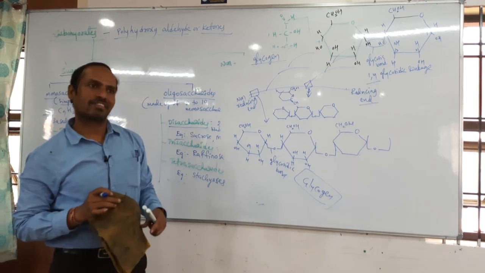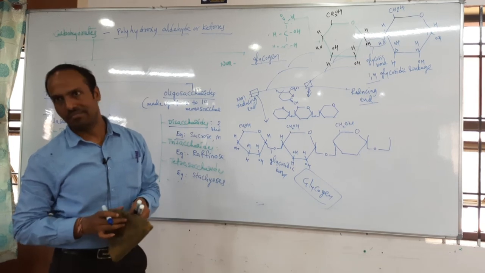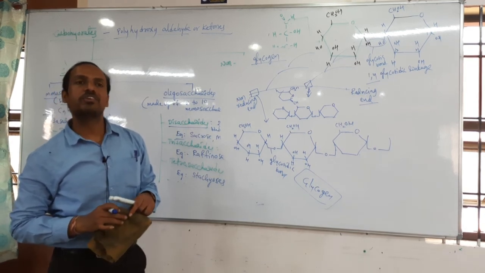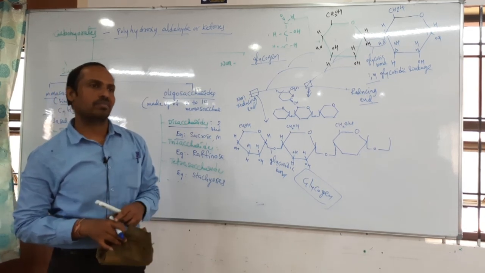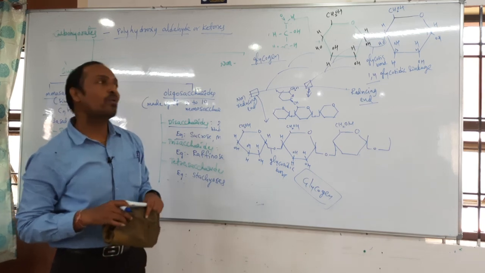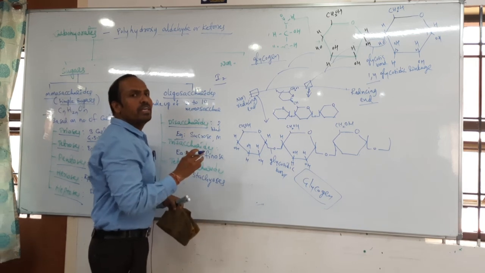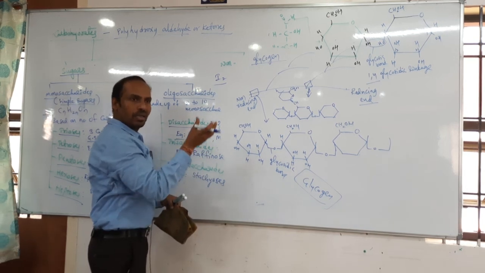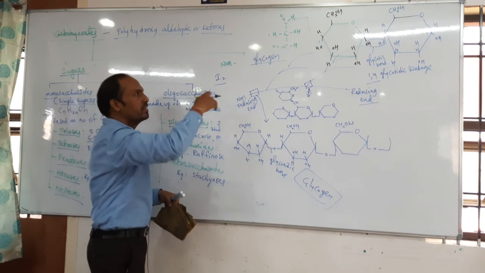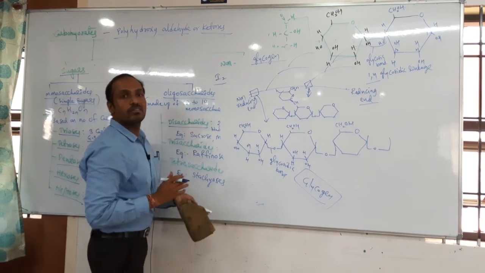Next, which polysaccharide gives blue color in the iodine test? Starch. Why does starch give the blue color in the iodine test? Iodine, that is I2, is easily captured in the helices, in the branches of the starch.